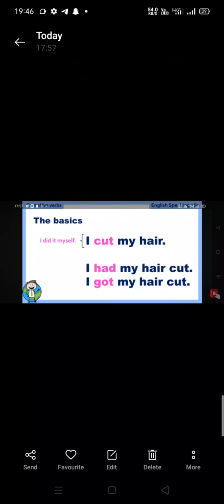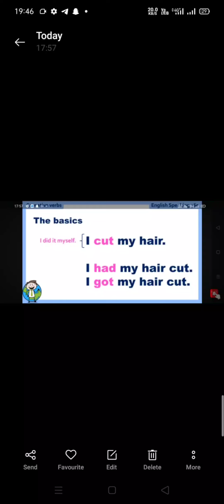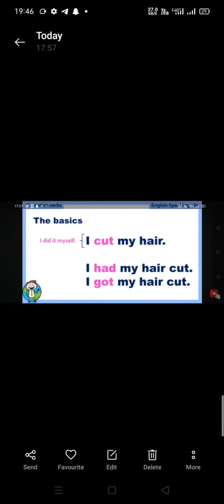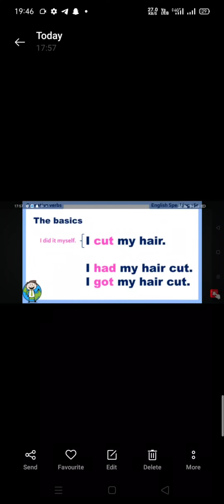So you can see here the basics. I did it. I cut my hair. And here is written, I had my hair cut, or you can say I got my hair cut. Got or had, anyone you can use there. I had my hair cut, I got my hair cut.